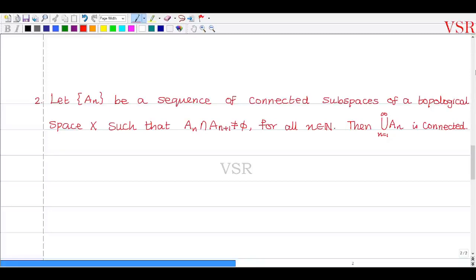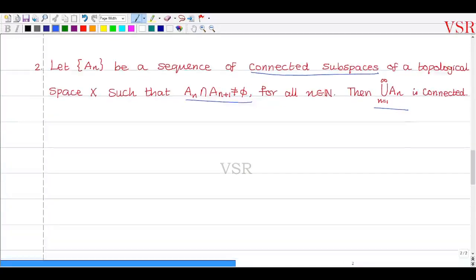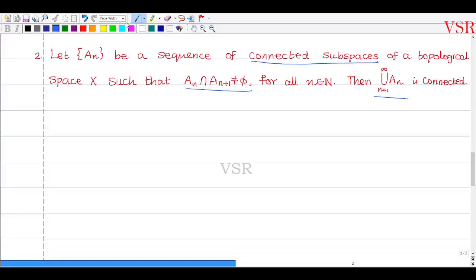Let A_n be a sequence of connected subspaces of a topological space X, such that the intersection of A_n and A_(n+1) is non-empty for all n belonging to the natural numbers. Then we need to show that the union of A_n is connected. So we are going to prove it. Already we have seen a theorem before this. Shall I recall it?